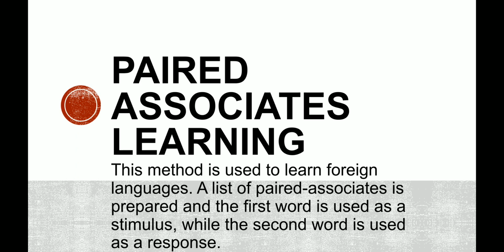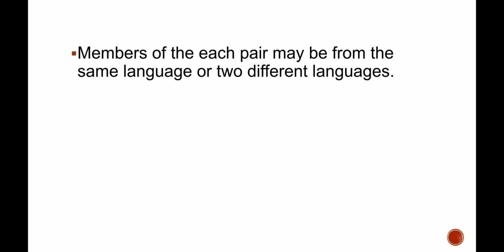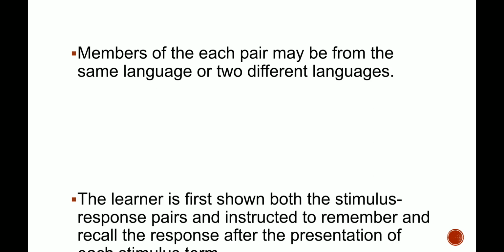This method is used to learn a foreign language. A list of paired associates is prepared, and the first word is used as the stimulus and the second word is the response. It is similar to S-S conditioning or S-R learning, right? The first word becomes the stimulus for the second word. Members of each pair may be from the same language or different languages.